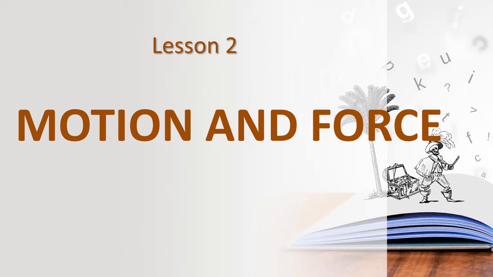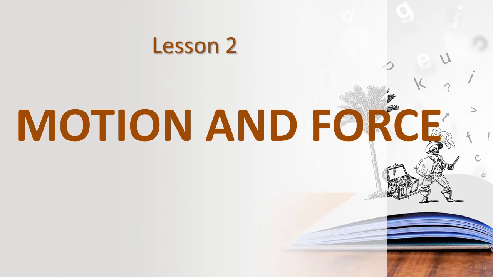And then we have learnt 8 types of motions. So children, what are the 8 types? Translatory motion, rotatory motion, oscillatory motion, vibratory motion, periodic motion, non-periodic motion, multiple motion, and random motion.